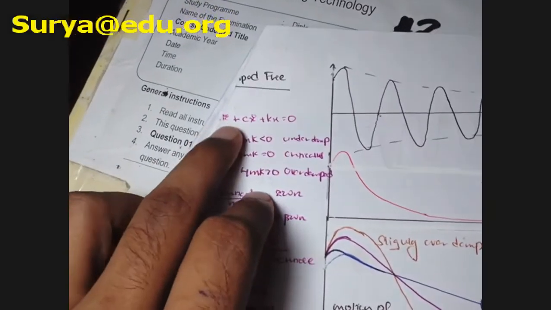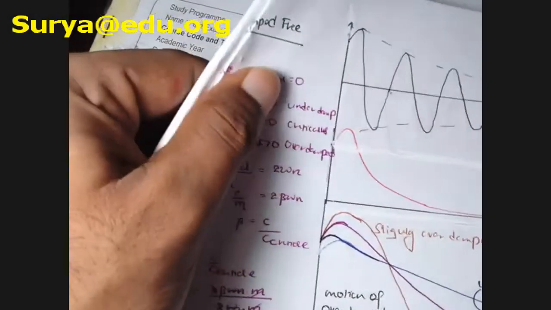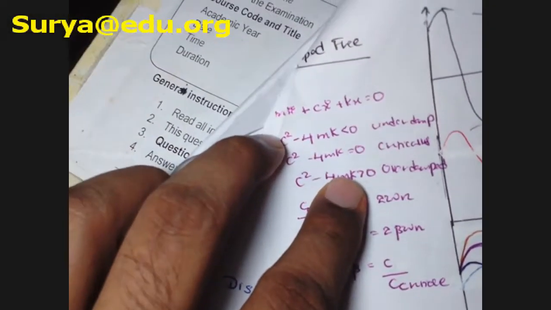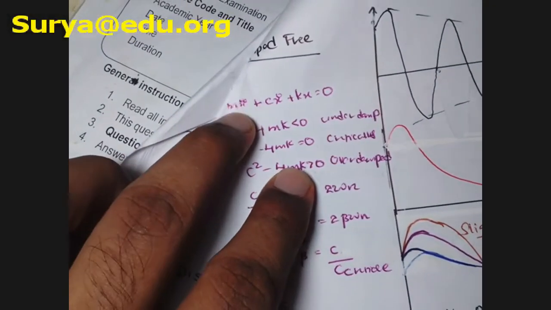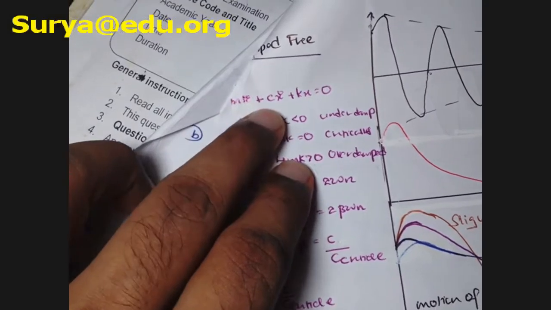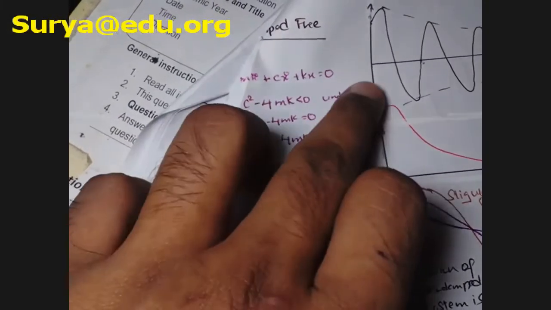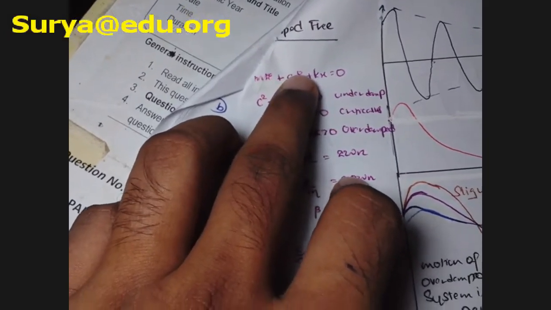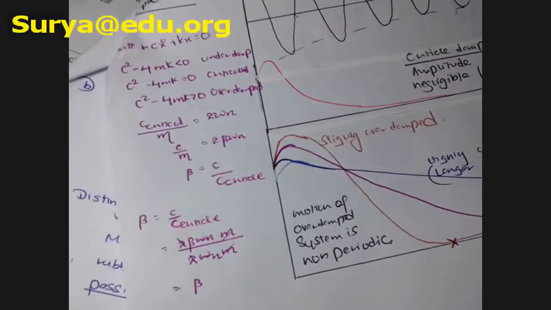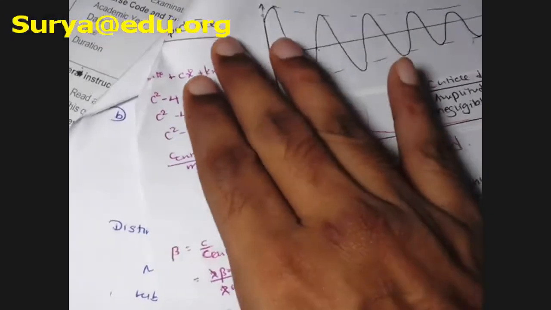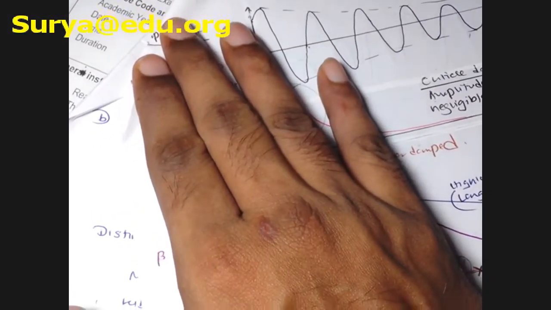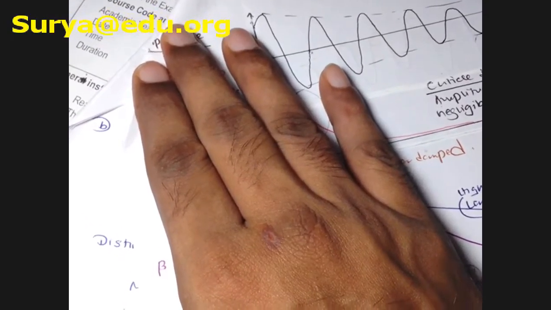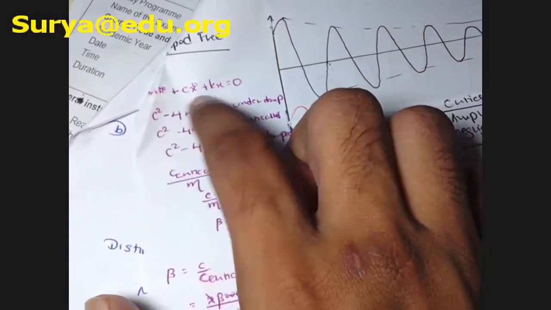So what is the equation? Here what you have is m. m x double dot equals minus c x dot, because when it goes to the other side. Do I need to write it? It's easy, guys. Just see, m x double dot equals minus k x minus c x dot. When you take it to this side, all terms will be positive.